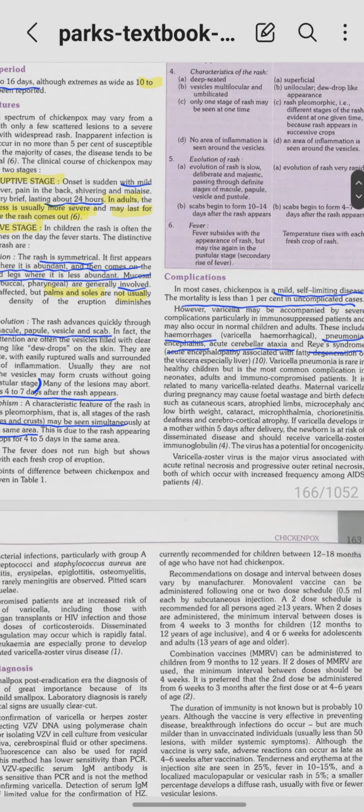Now in pregnancy, if there is varicella, it can cause congenital varicella syndrome. I told this 2 times already. Now that can result in defects such as cutaneous scars, atrophied limbs, microcephaly, low birth weight, microphthalmia, chorioretinitis, deafness, right? All these conditions can be caused. So if a pregnant mother develops varicella within 5 days after delivery, the newborn is at risk of disseminated disease and should receive varicella zoster immunoglobulin, right?